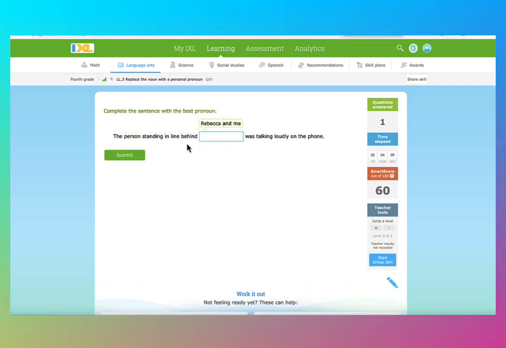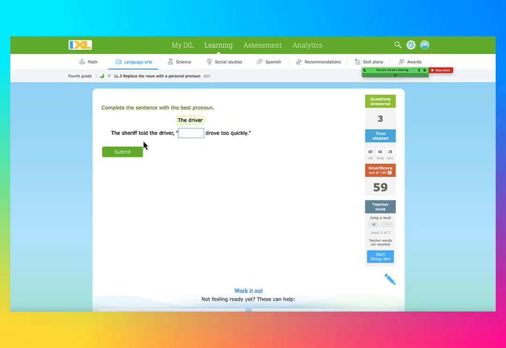A person standing in line behind Rebecca and me, behind us. It's a plural, including me. So when you say plural me, it's a we, and since it's used after the preposition behind, you have to say object case, we becomes us. So the person standing in line behind us was talking loudly on the phone. The sheriff told the driver, okay, the driver. The sheriff told the driver, so the sheriff is referring to, hey, you drove too quickly.